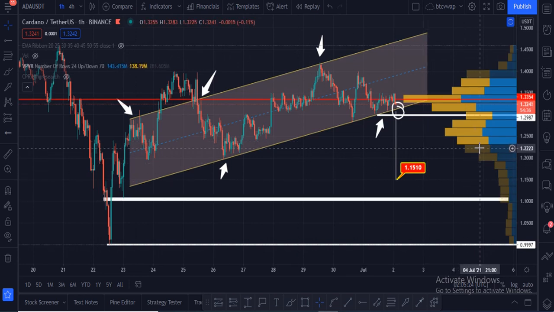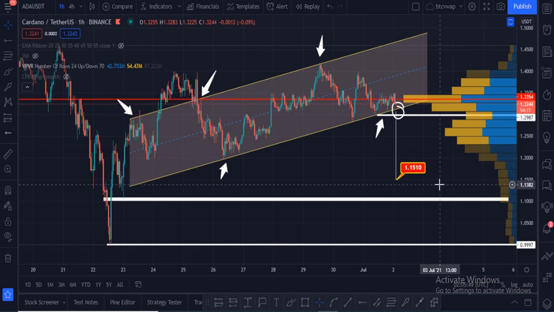Cardano VPVR starts from the $1.20 to $1.40 zone. This is the area where most of the buying and selling orders are waiting for execution. Cardano has to hold these zones, and maybe Cardano will move in between them. But if in any case Cardano breaks the $1.20 area, there are very low volume towers of VPVR, which is an indication that price can go further down.